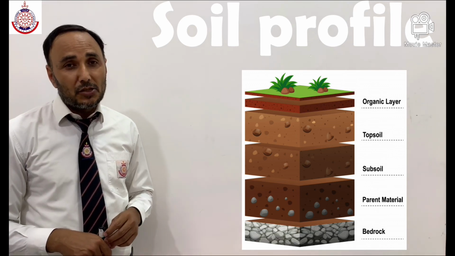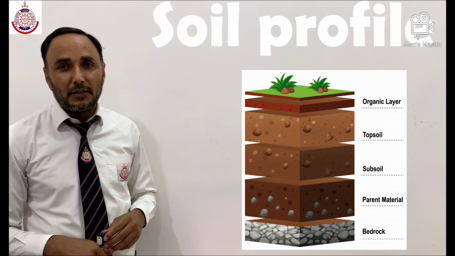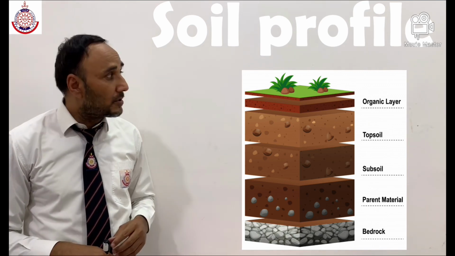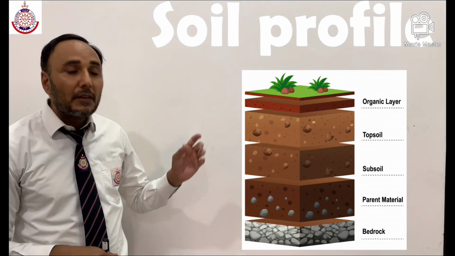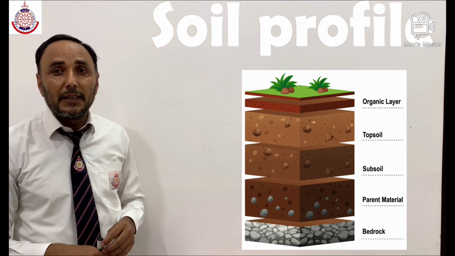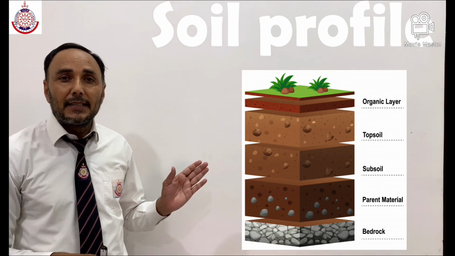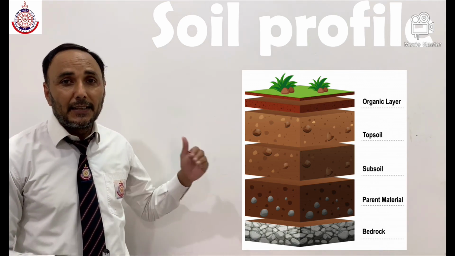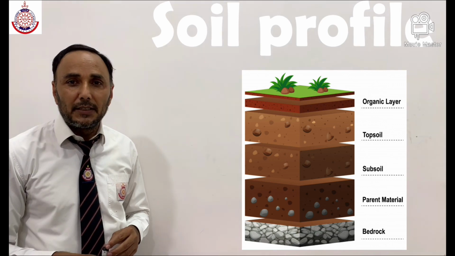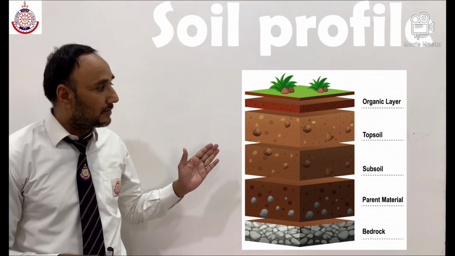Now let us discuss all the soil profile layers. Let us start with the first layer, which is called humus, very good for vegetation. Second is topsoil. Third is subsoil with sand, silt and clay. The next is weathered rock material. At last you can see the parent rock.